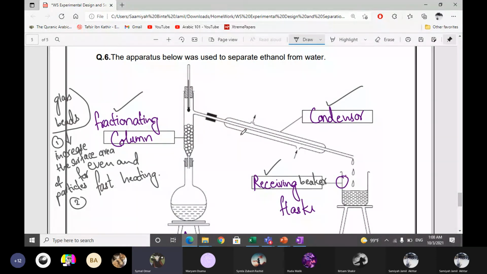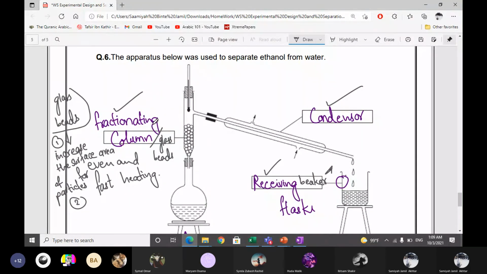How should we know if they're pointing at the glass beads or the fractionating column? If you are confused, you can write glass beads also, separated by a slash. Okay, got it. Because in past papers, sometimes 2 or 3 answers are written, and if any one is written, it will be acceptable.